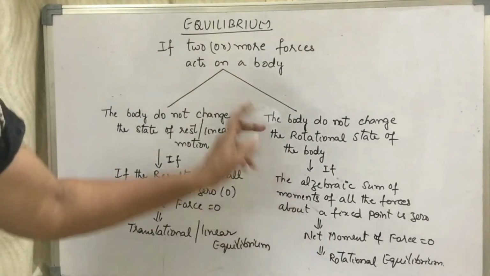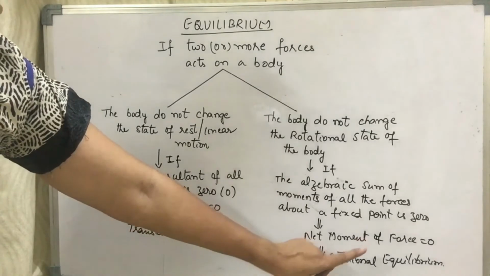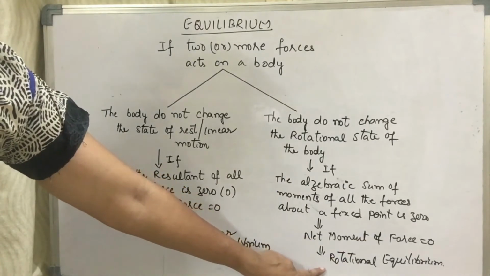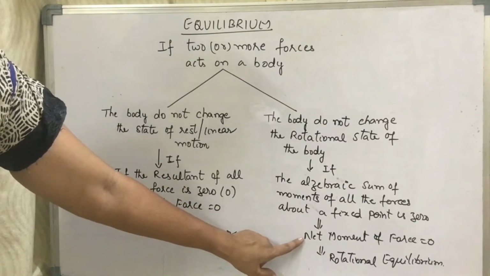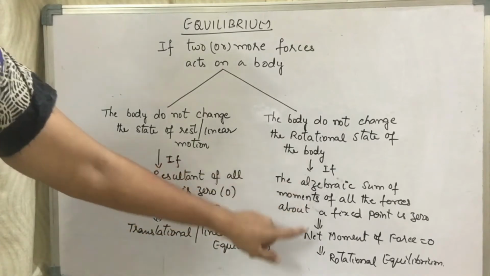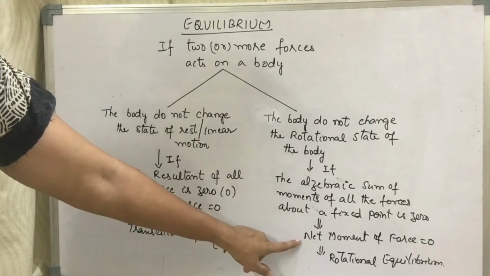Now let us come from here. A body is in rotational equilibrium if the net moment of force acting on the body is 0. When does the net moment of force acting on a body become 0?